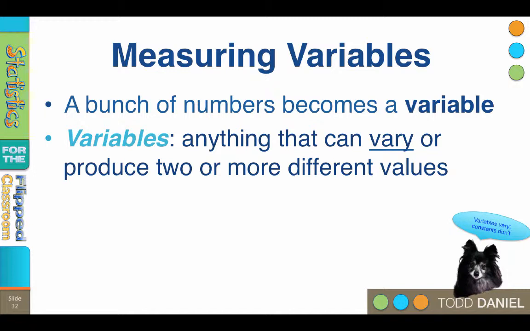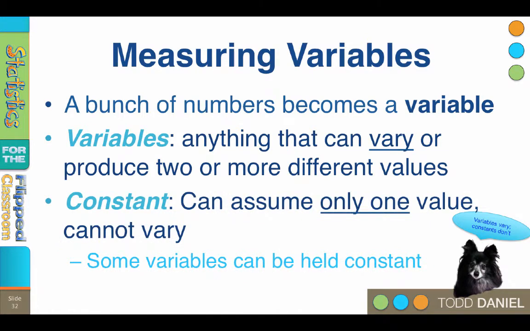On the other hand, some groups of numbers can assume only one value. They cannot vary, and these are called constants. Now, some values are constant because they theoretically cannot vary. For instance, a cup of liquid is 8 ounces. The curb weight of a 1976 Ford Pinto is 2,595 pounds. The Earth goes around the sun once every 24 hours.